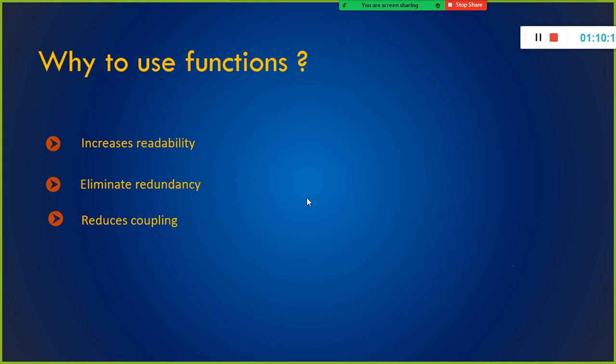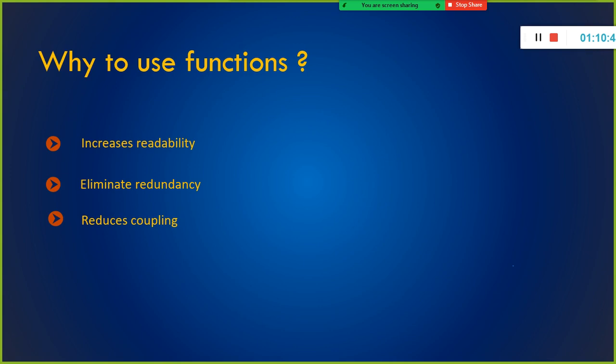Supposing you have 10,000 employees. For each and every person, if you write a script, salary of Rajesh, basic salary plus HRA plus dearness allowance minus leaves taken, and write the same formula for each person in your script, it will be redundant, duplicate, right? Duplicate of the script should not be there.